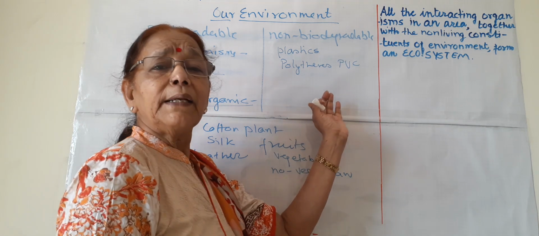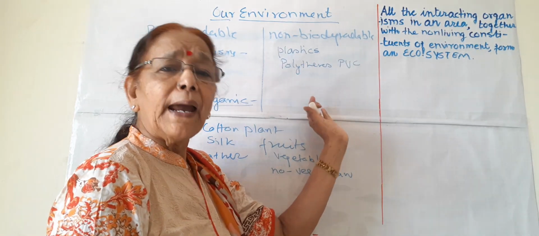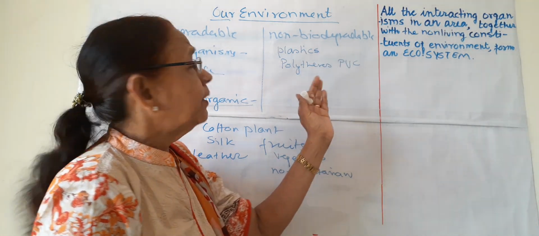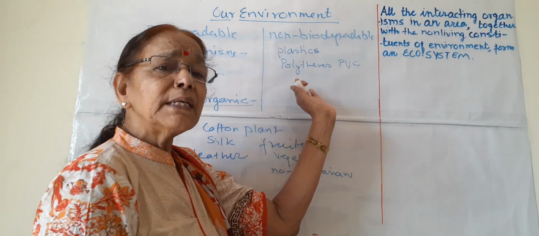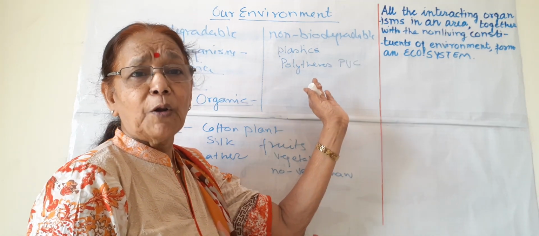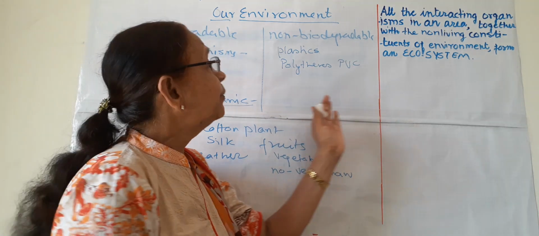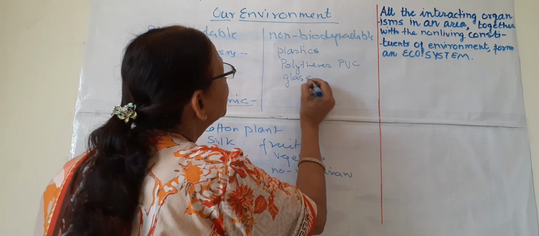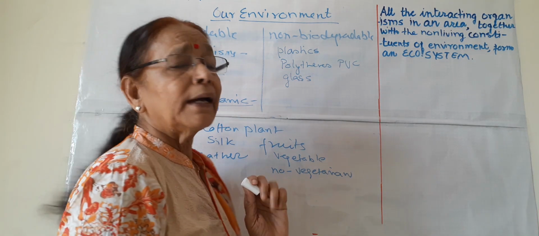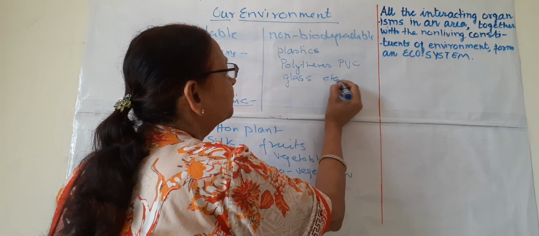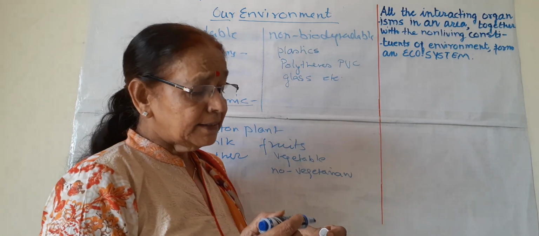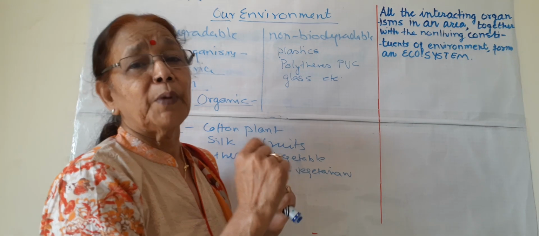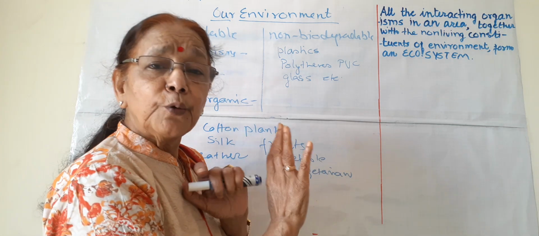Nowadays, the government has banned all types of polythene bags and other polythenes so that the environment may not be polluted. These non-biodegradable substances have a negative impact on the environment. The environment becomes polluted. So they are plastics, polythenes, glass, which are not worked upon by bacteria and fungi, and many more. So how are these there in the environment? They live for a very long time in the environment. They do not perish. They do not degrade.